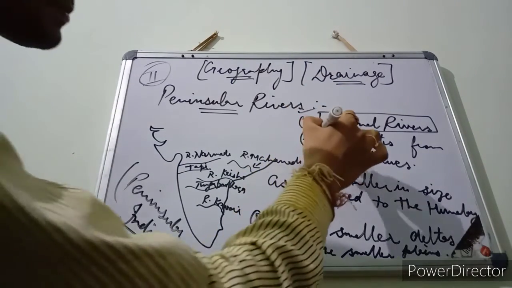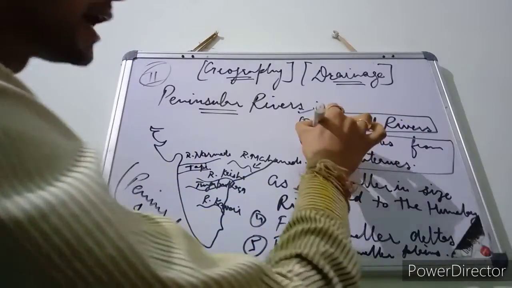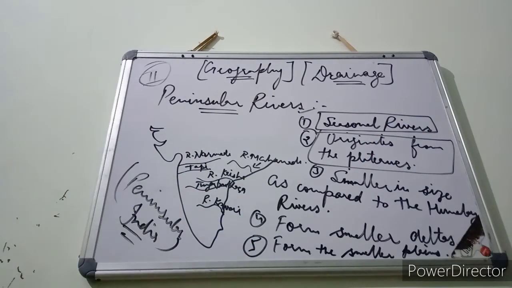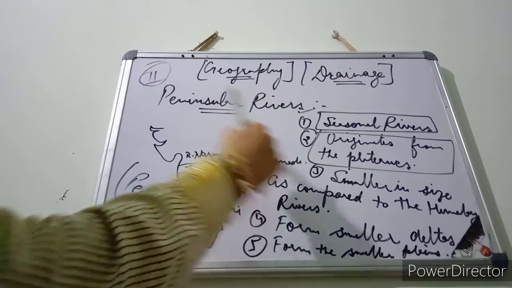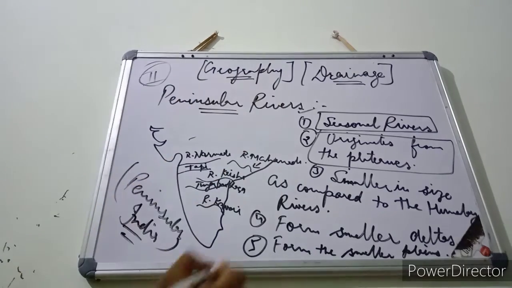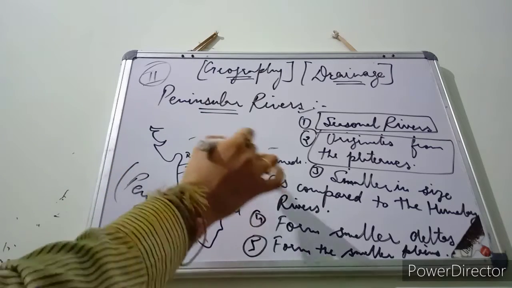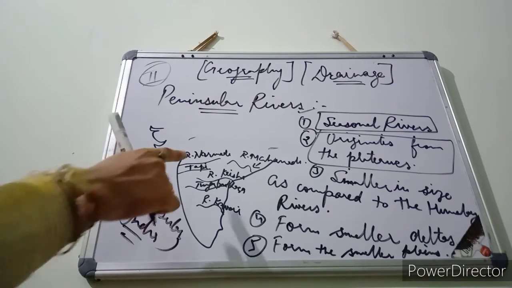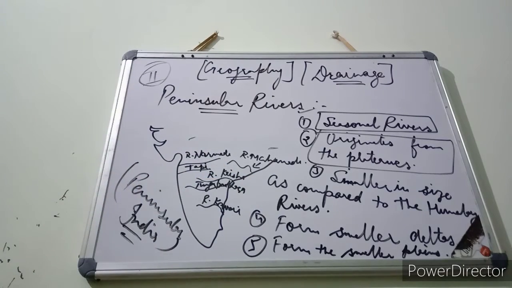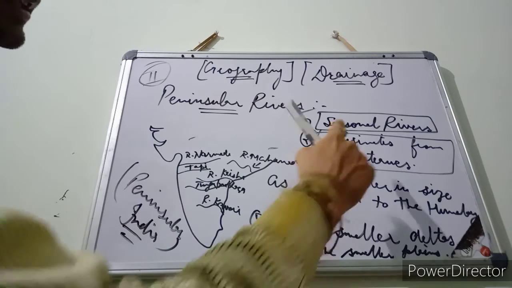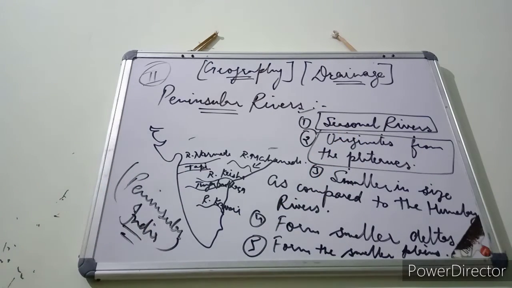Is that clear? Next, number two, originates from the plateaus. As we have discussed, they are called peninsular rivers because these rivers originate from the plateau regions of India. This plateau is known as the Deccan Plateau. Here is the Central Highlands or Malwa Plateau. Here is the Chota Nagpur Plateau, and this last one is the Deccan Plateau. So most of these rivers originate from the Central Highlands and the Deccan Plateau regions, and passing through these plateaus, they fall into the Arabian Sea and Bay of Bengal. That is a major feature of these rivers, that they originate from the plateaus and not from the mountains.